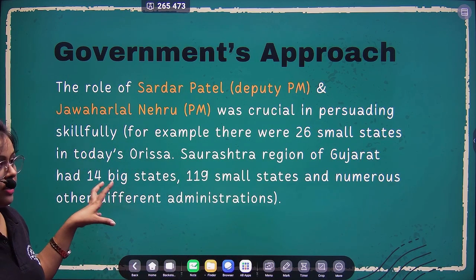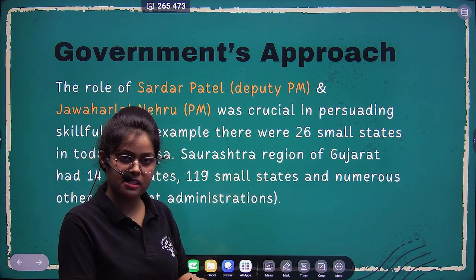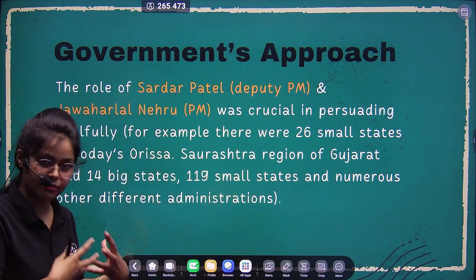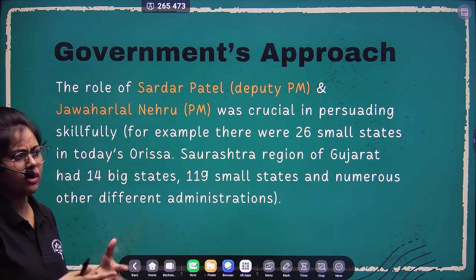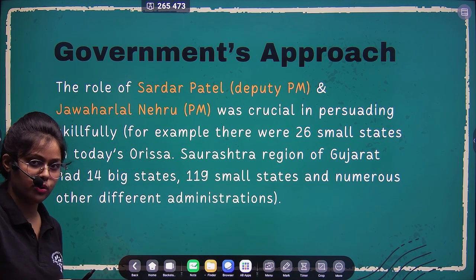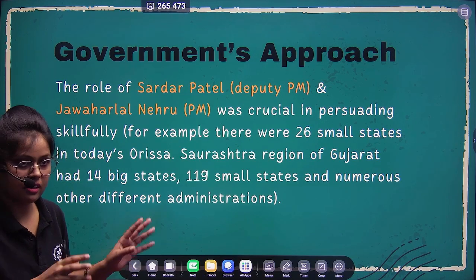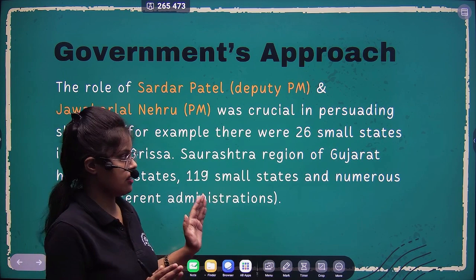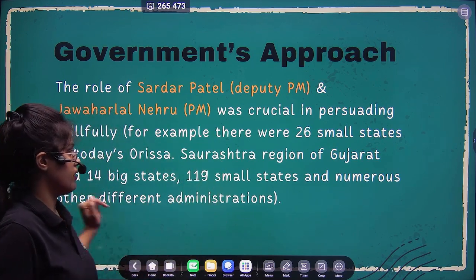So basically what they used to do was go to meet those princely state rulers, and talk to them in a very informal way to persuade them. वो क्या करते थे कि they used to say, please agree, we will give you some autonomy, but please get integrated into our nation, right? So this was their approach, and that's why these two people are very important, right?